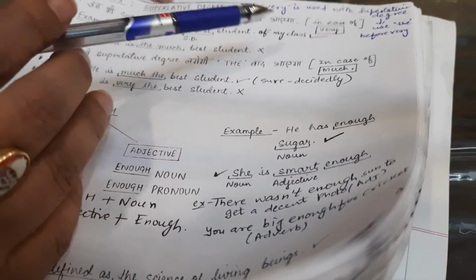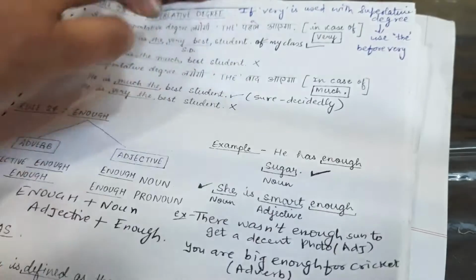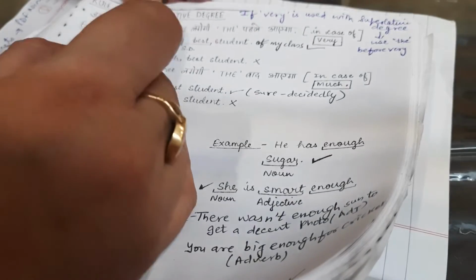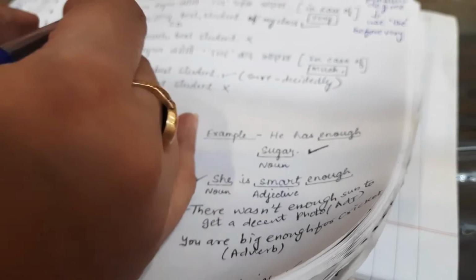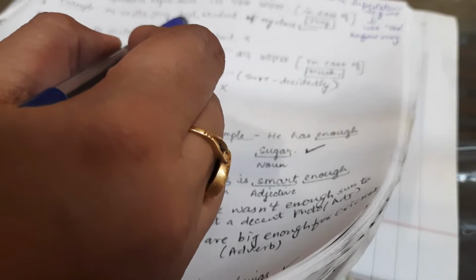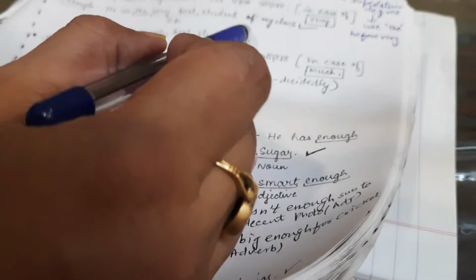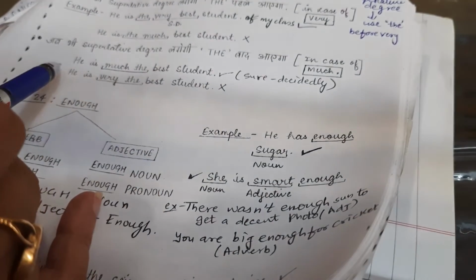Superlative degree. If very is used with superlative degree, तो we use the before very. हम very से पहले the लगा देते हैं. जब भी superlative degree लगेगी, तो the पहले आएगा, in case of very. For example, he is the very best student of my class, right? He is the much best student नहीं आएगा. This is wrong, right? So, let's see another example.